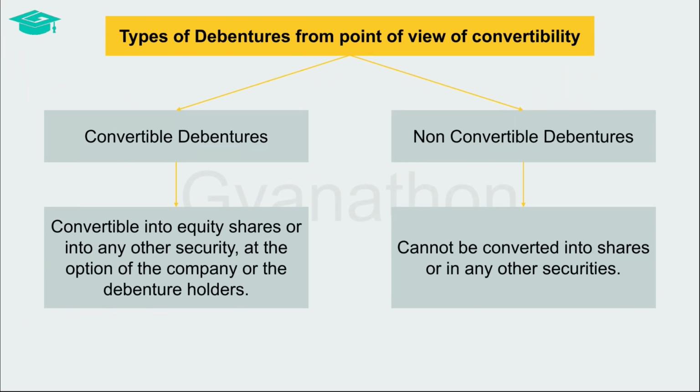When debentures are classified on the basis of convertibility, they are classified as either convertible debentures or non-convertible debentures. Convertible debentures are those which, either at the option of the company or the debenture holders, can be converted into equity shares or any other security. These debentures are either fully convertible or partly convertible. Non-convertible debentures are those which cannot be converted into shares or any other kind of securities.